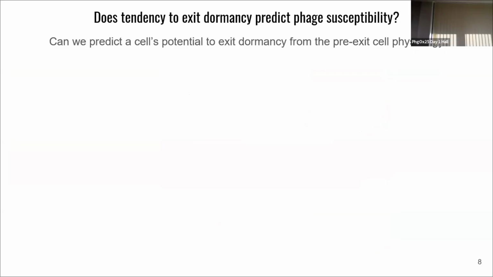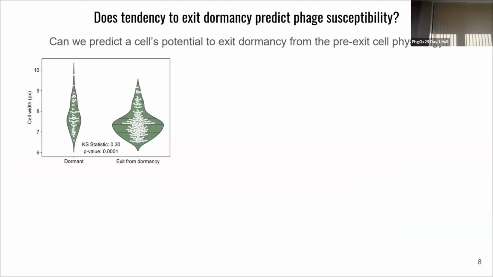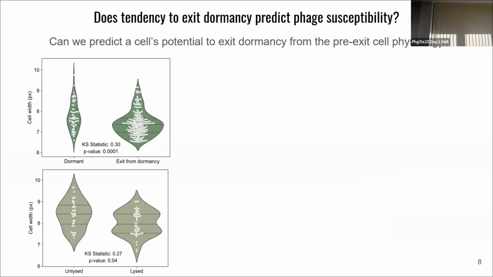And can we predict a cell's potential to exit dormancy from the pre-exit cell physiology? Here, what you're seeing is the cell width of cells that exit from dormancy in the no treatment experiment. And it appears to be significantly lower as compared to cells that remain dormant. And this trend holds in the T7 infection experiment, where the cells that end up being lysed tend to have a significantly lower cell width as compared to cells that remain unlysed.